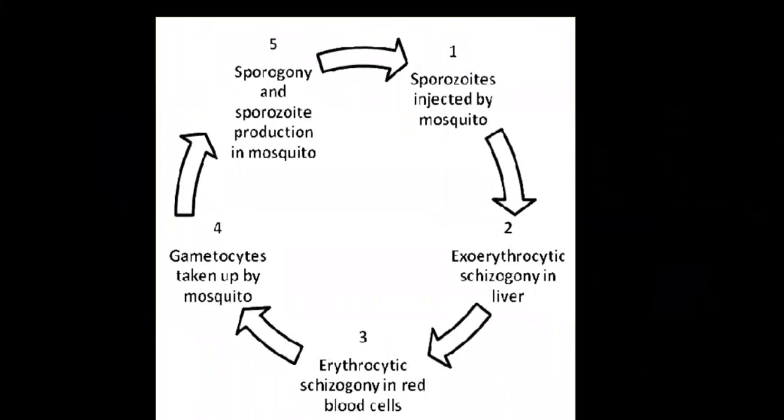Now this is the simple flow chart. Number one is the sporozoite injected by the mosquito. Exoerythrocytic schizogony in the liver, we discussed. Erythrocytic schizogony in red blood cells. The liver is infected, and then the infection comes into the blood. At stage number three, signs and symptoms appear in the malarial patient. Number four, gametocytes are taken up by the mosquito. Number five, sporogony and sporozoite production in the mosquito. Sporogony is the process in which sporozoites form. So sporozoites are again injected into the human being by the mosquito. In this way, the life cycle is completed.